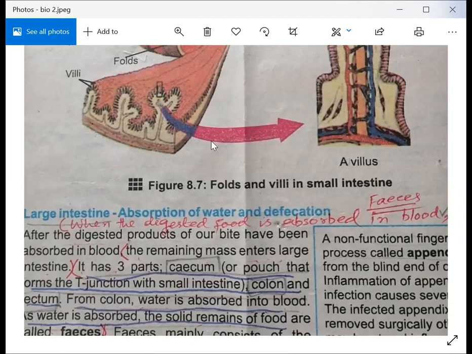And in your duodenum, three important juices are entered into the food. First is bile, which comes from the liver. Second is pancreatic juice, which comes from the pancreas. And the third one, intestinal juice, which consists of different enzymes which help in digestion.